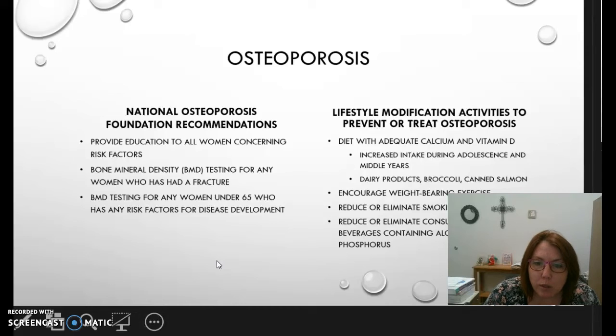Those are the main ones that you're going to see. Encourage weight-bearing exercises and reduce and eliminate smoking. Try to reduce or eliminate the consumption of alcoholic beverages, caffeine, phosphorus, because phosphorus reduces the calcium, and that's what you get, a lot of phosphorus from the sodas and things that people drink.